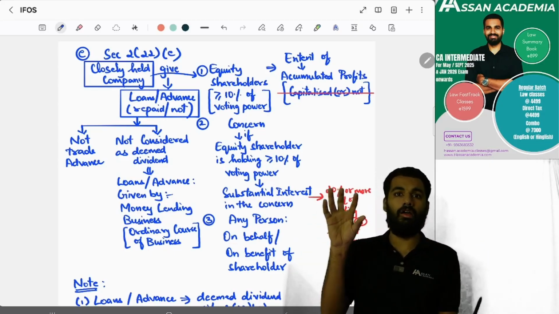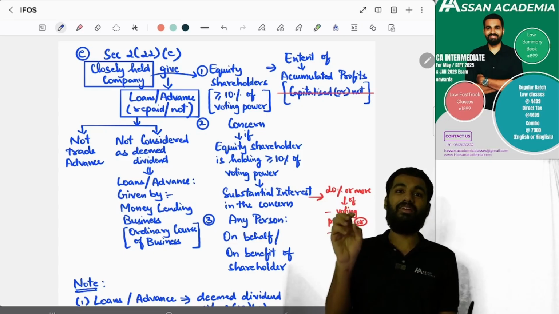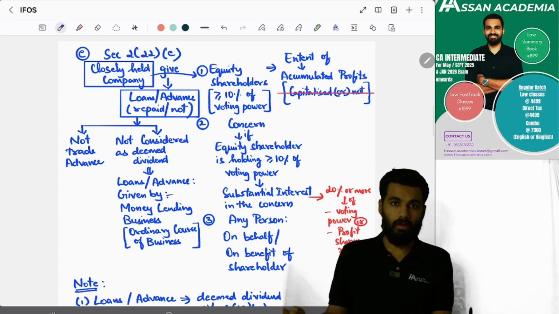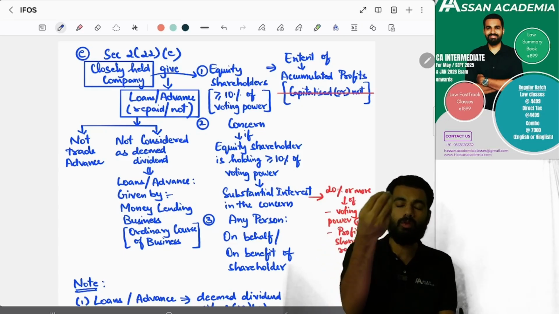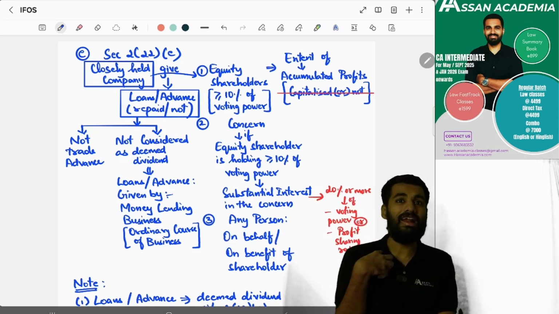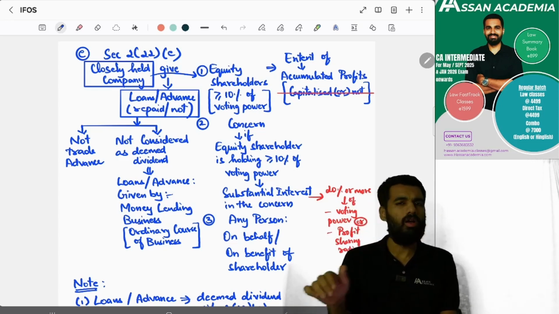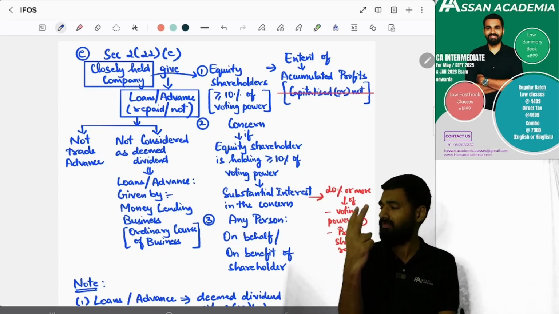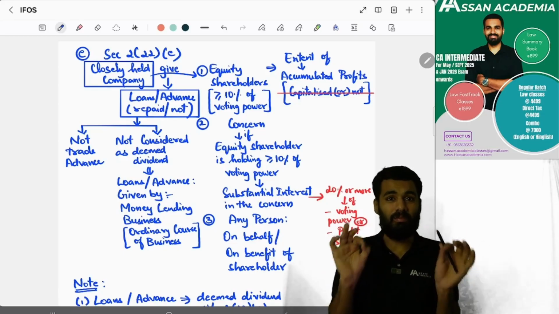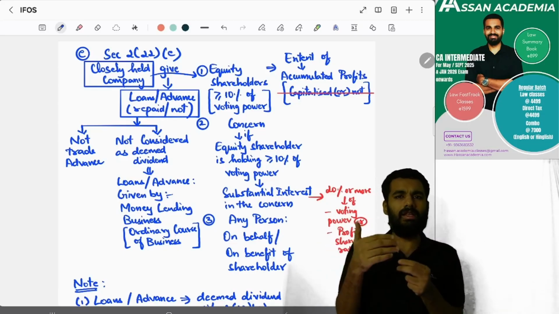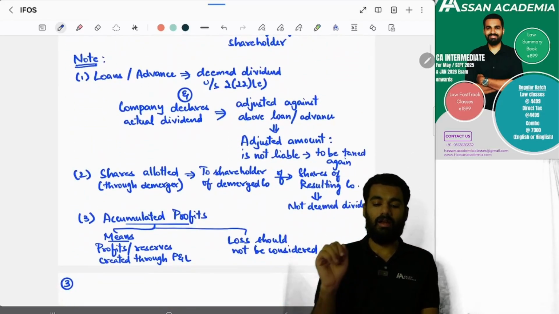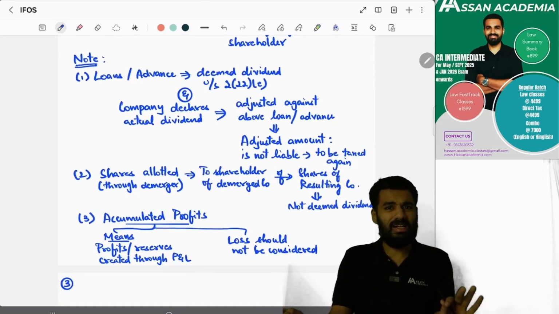And also, if you are a person who has to give the company a kind of goods, for you to give the goods, a company has to give advance for that taking of the goods. So the trade advance will not be considered as what? Will not fall under deemed dividend. Next, a closely held company that is a company giving finance in the ordinary course of business, then in that situation that also will not be considered. Yes or no? Yeah.